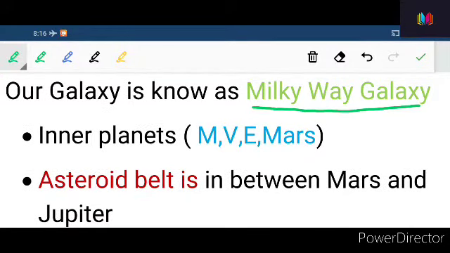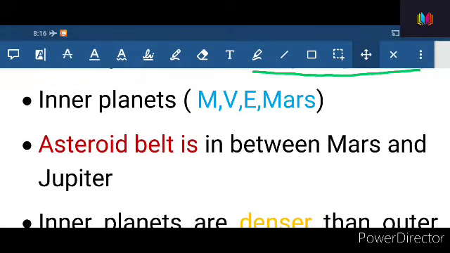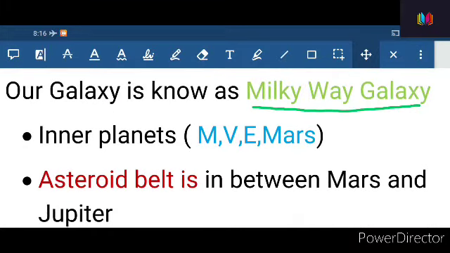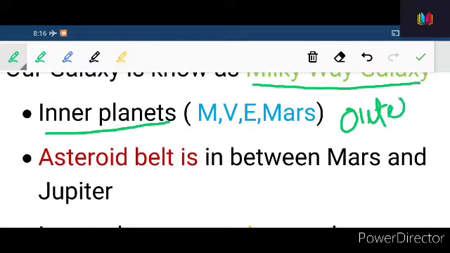It is believed that in our space system we have hundreds and thousands of galaxies, but we live only in this Milky Way galaxy. And among the planets, there are two groups that can be found. These are inner planets, and another group is called outer planets. So in the inner planets we have Mercury, Venus, Earth, Mars.